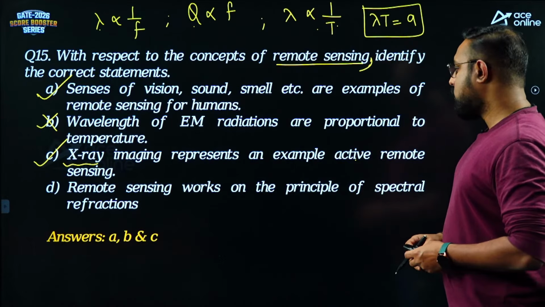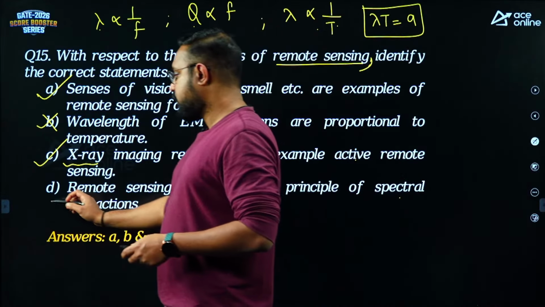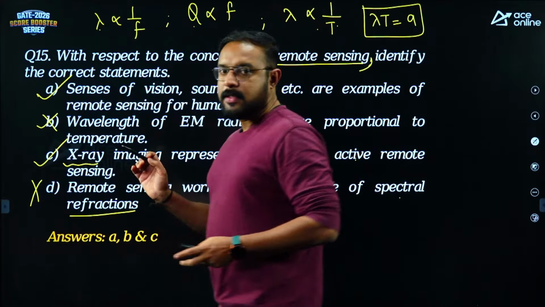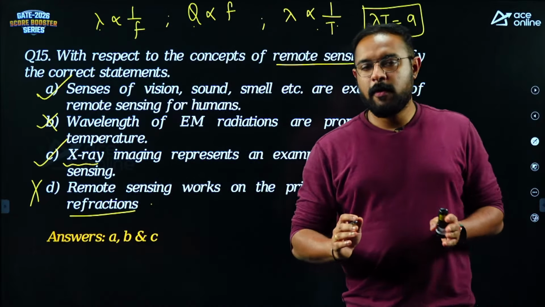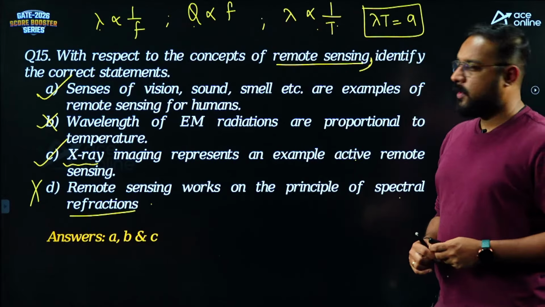Remote sensing works on the principle of spectral refractions. That is wrong. Remote sensing does not work on the principle of refraction. It works on the principle of spectral reflection, guys.